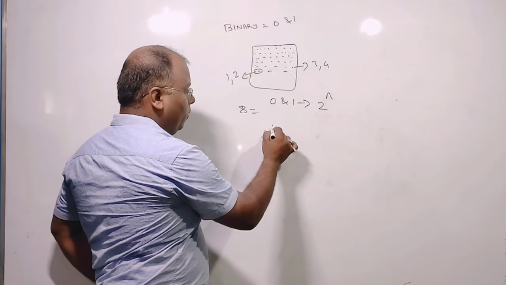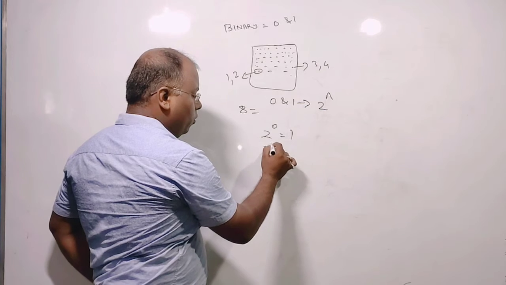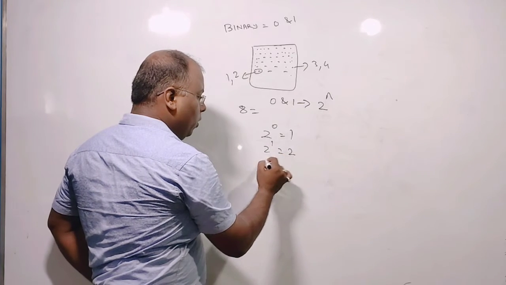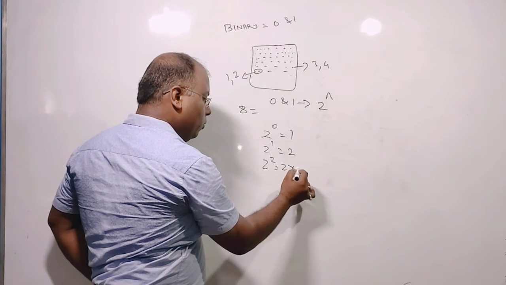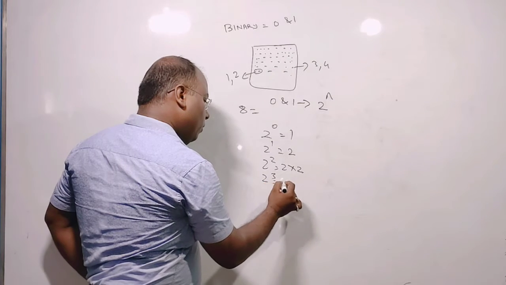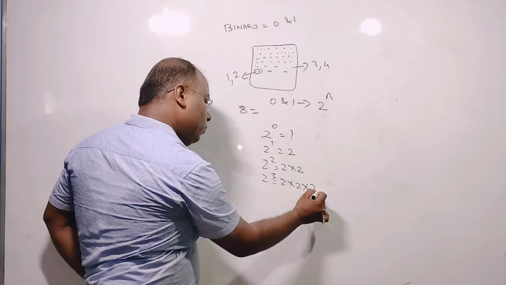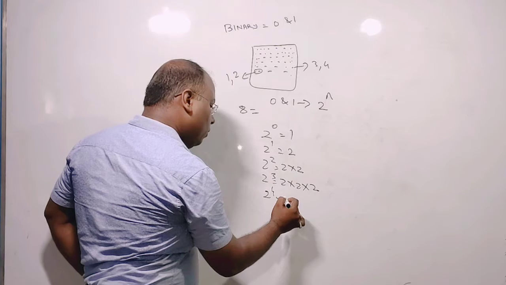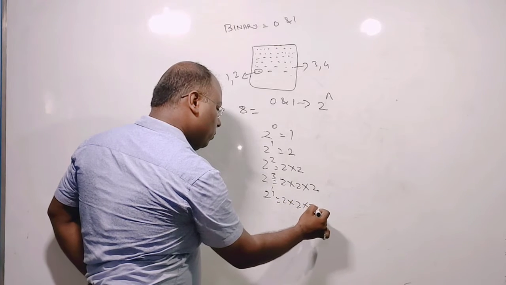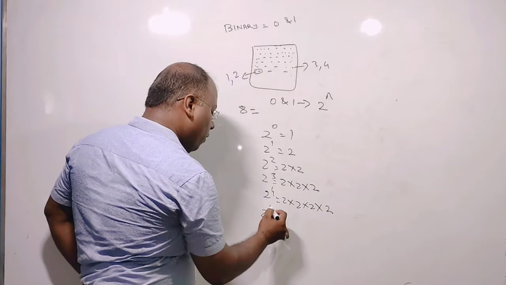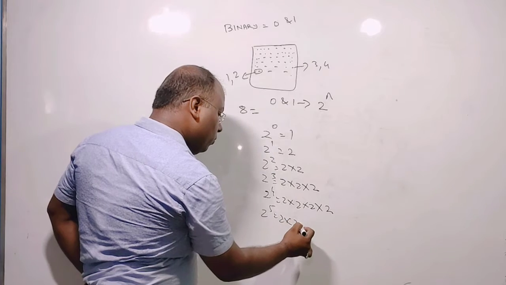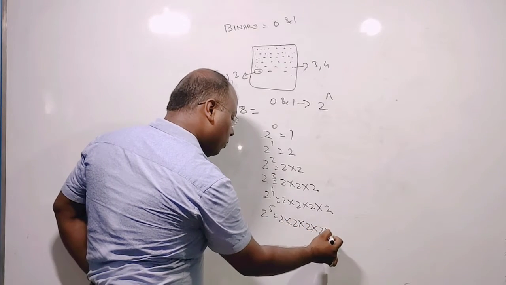Like 2 to the power 0 is 1, 2 to the power 1 is 2, 2 to the power 2 means 2 into 2, 2 to the power 3 means 2 into 2 into 2, 2 to the power 4 means 2 into 2 into 2 into 2, 2 to the power 5 is the same, 2 into 2 into 2 into 2 into 2.